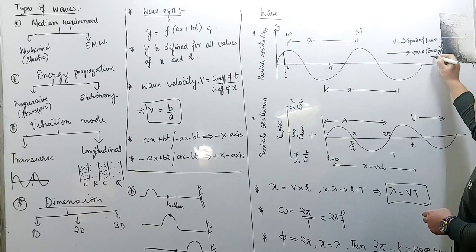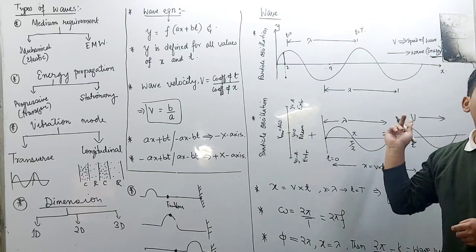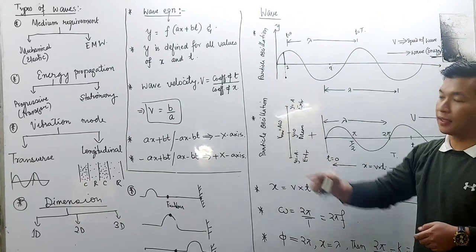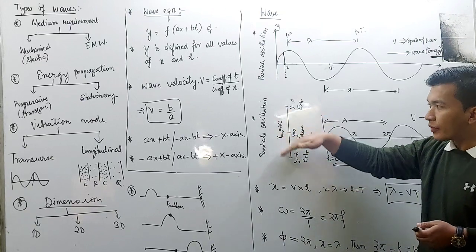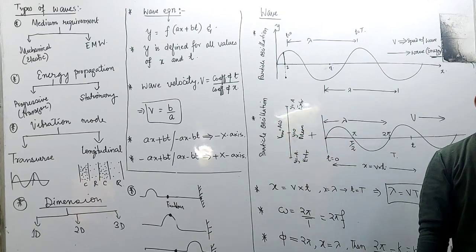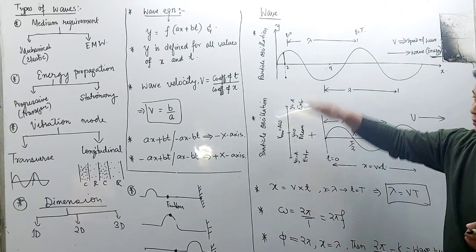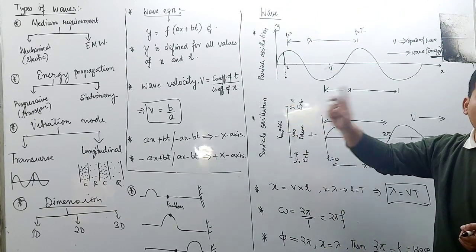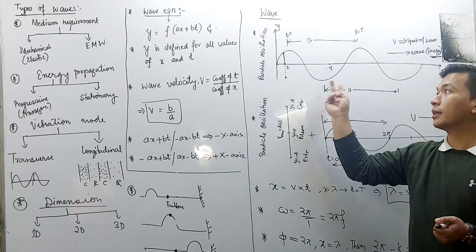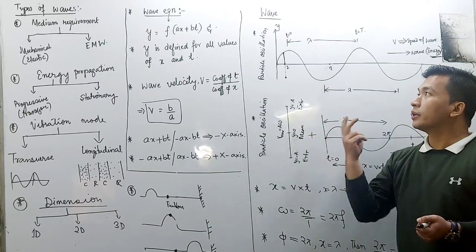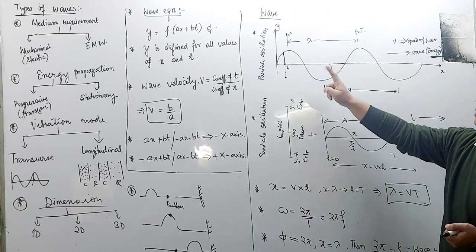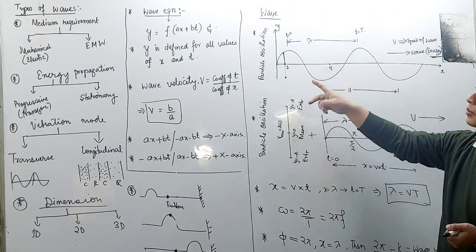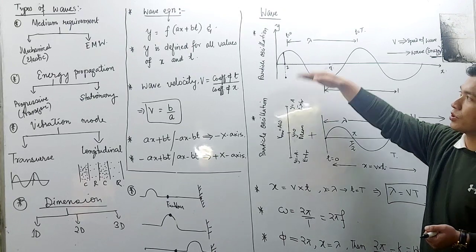Wave will be associated with energy; the particle, its velocity, will be associated with momentum. Understand the wave motion: you are going to consider the displacement of two objects. Number one, the displacement of the oscillating particle.